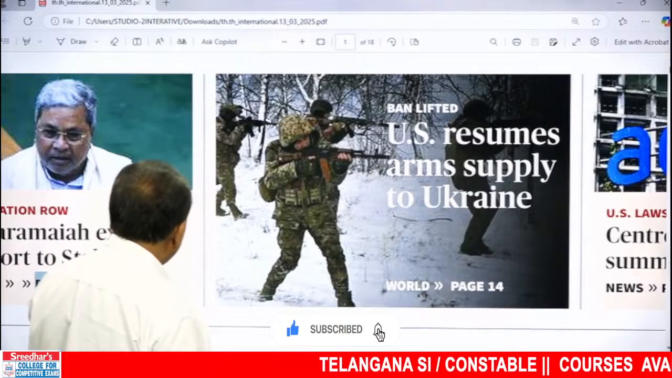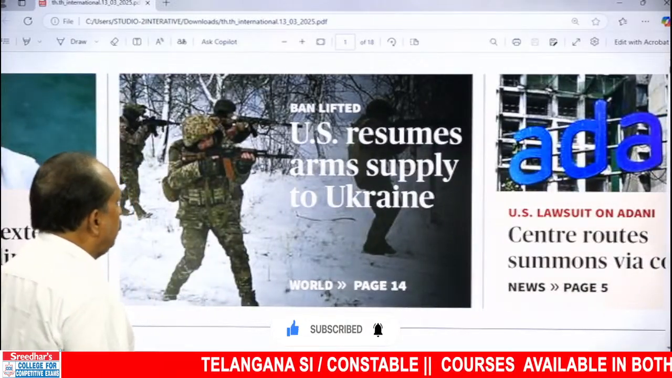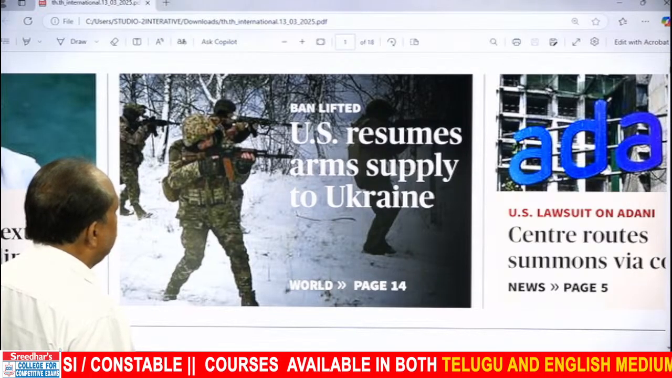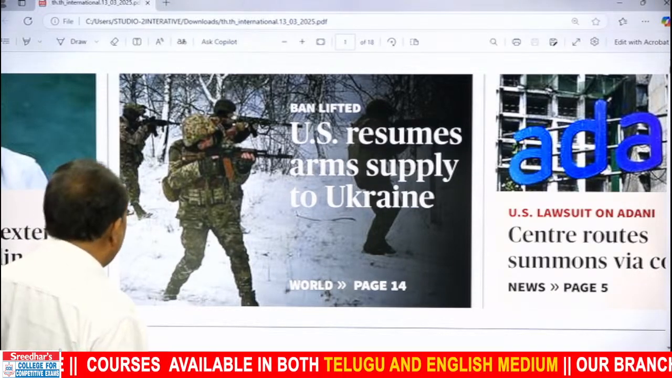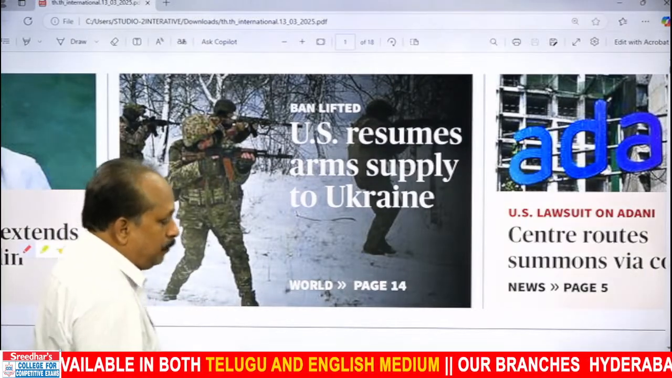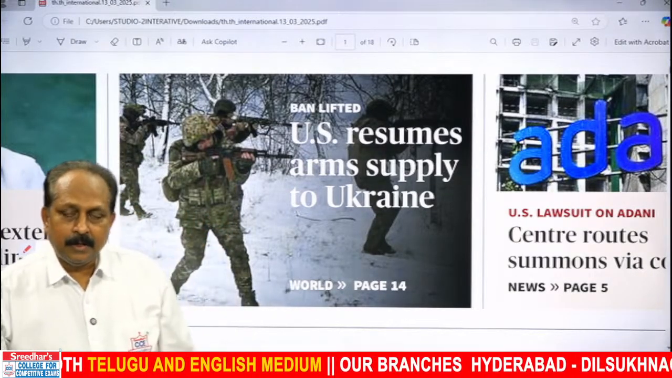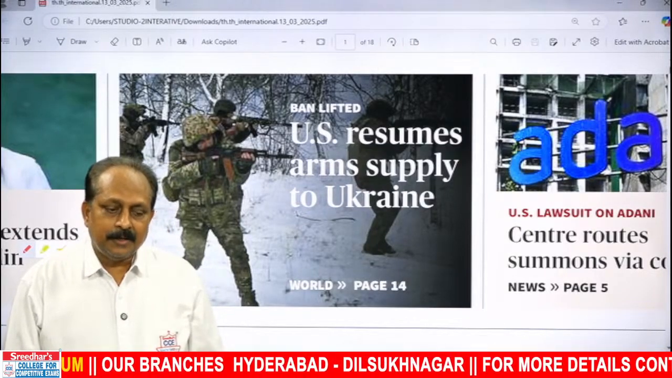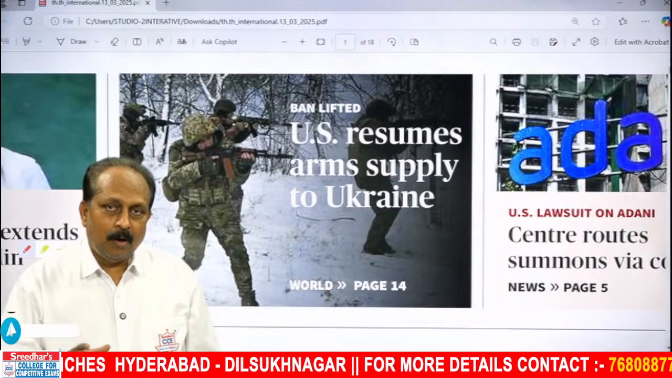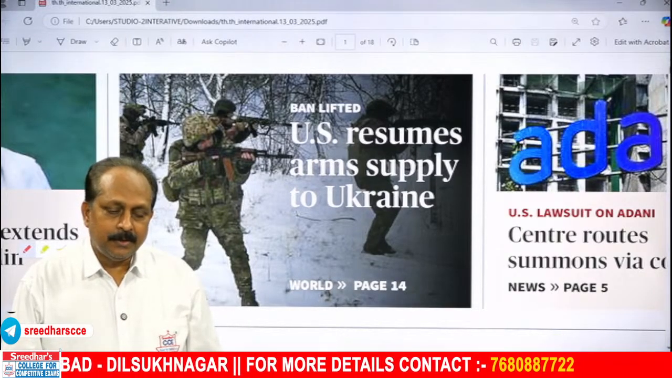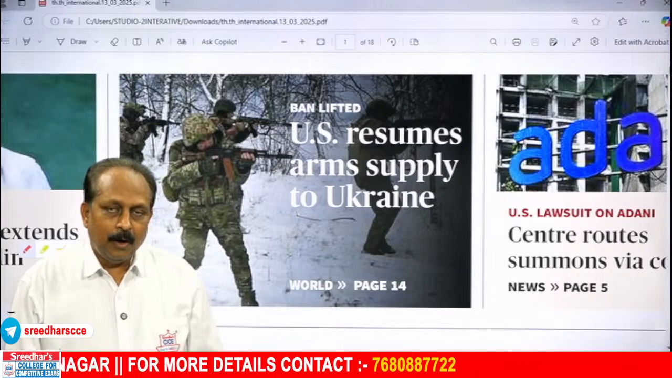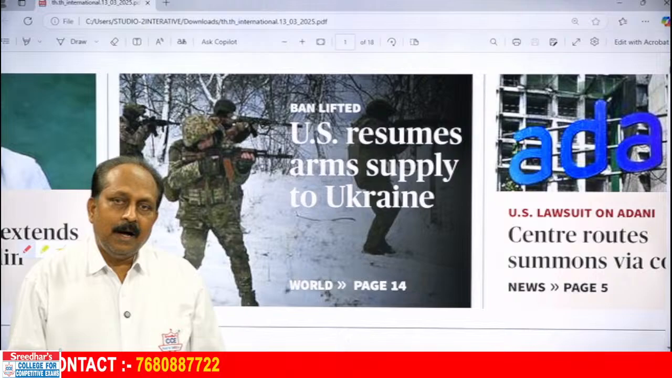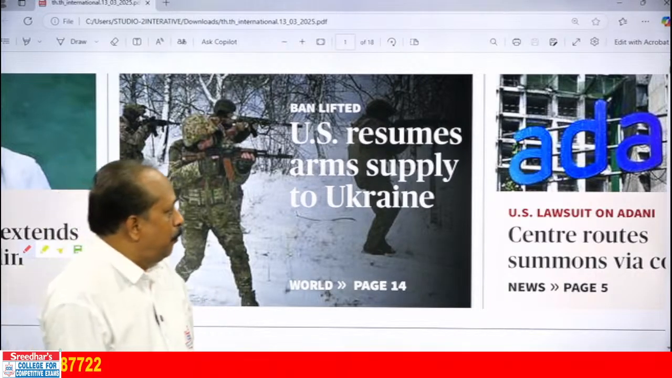That is important. Coming to the second snippet, you can see army men with guns ready to shoot. Ban lifted. US resumes arms supply to Ukraine. Again, you all know, ever since Donald Trump became the president of the US, a lot of changes. He had a showdown with Zelensky. After the meeting, he stopped the supply of weapons to Ukraine. And now because Ukraine has agreed to a truce, armistice or peace, it has decided to resume the arms supply.